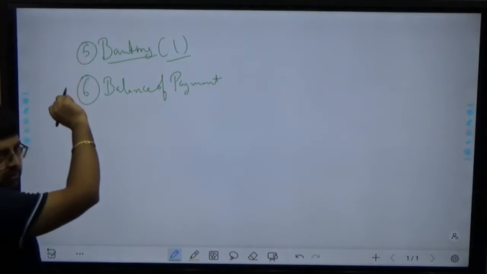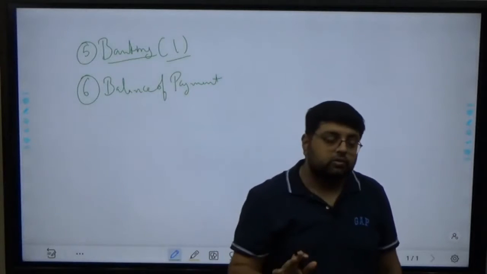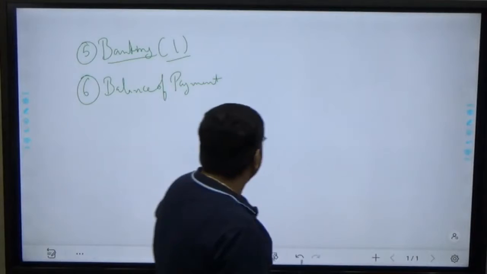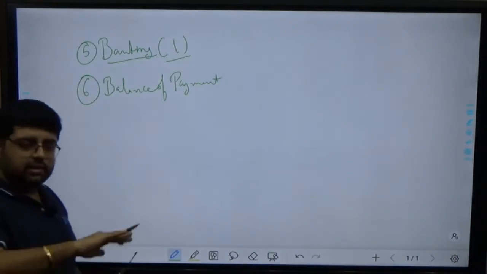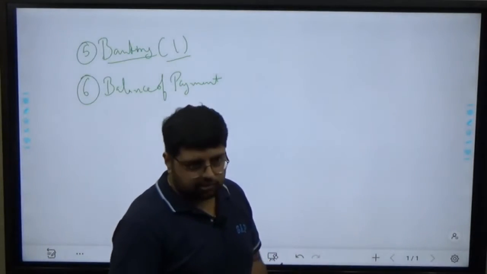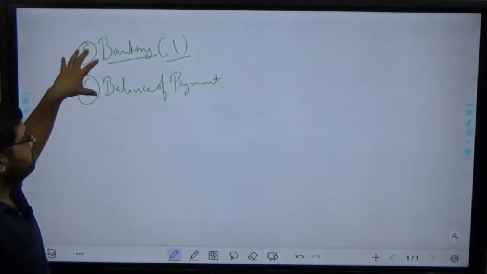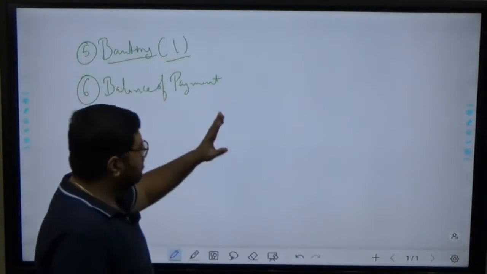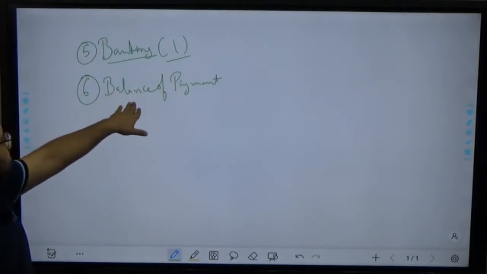Now these 5 topics which I made you in initial 5 topics, they are the most important, in which you will find every year a question from these 5 topics. Now the next 5 topics are those in which there is a variation in frequency, like after 2 or 3 years they are asking questions. So our initial focus, from tomorrow itself we'll start with the first topic, that is your fiscal policy. Next is balance of payment.